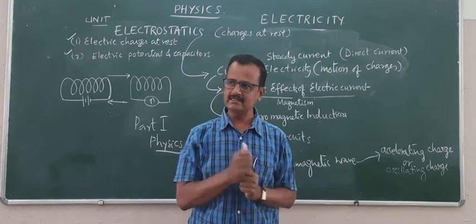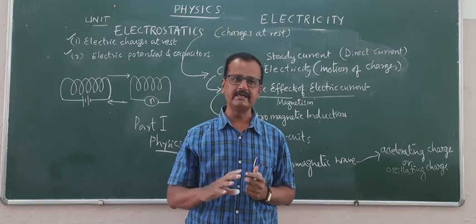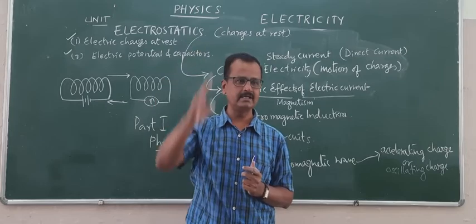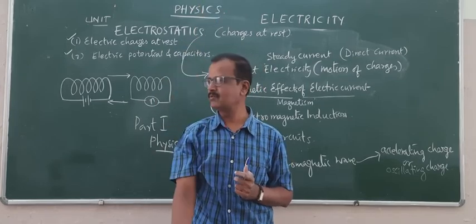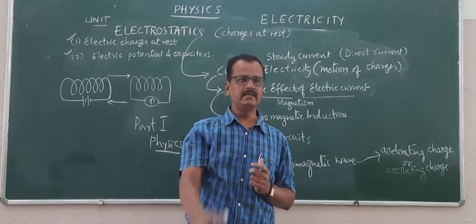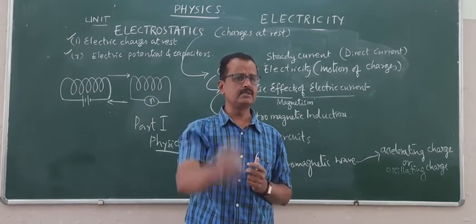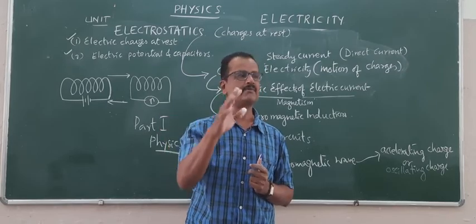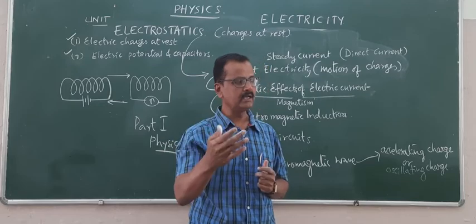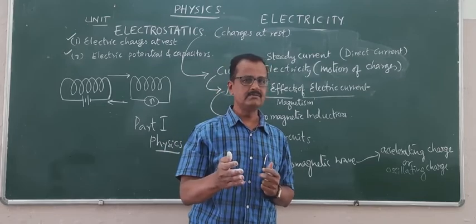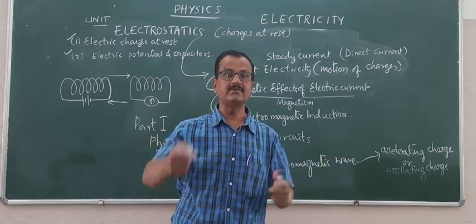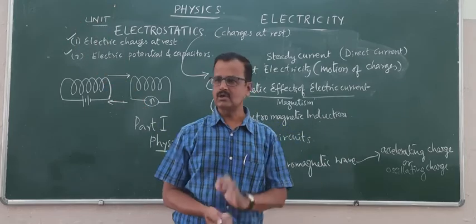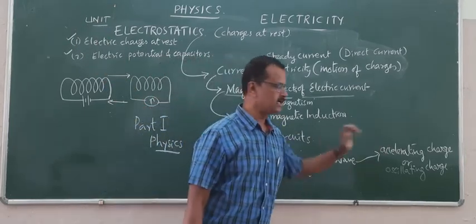In that generator, alternating current is supplied. The charges are supplied, and these charges are oscillated vertically. It is actually a vertical antenna. In that vertical tower, the charges are oscillated with a very high frequency, the frequency of a microwave or of a radio wave. And accordingly, very interestingly, an electromagnetic wave of that frequency is released into the air. Is that clear? So the cause of any electromagnetic wave is accelerating charge.